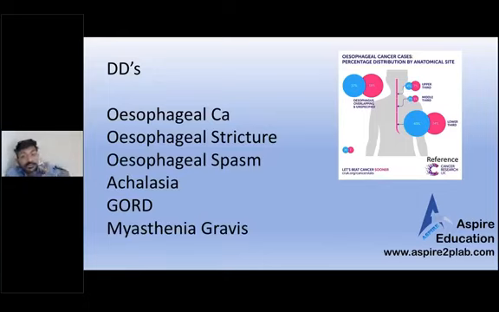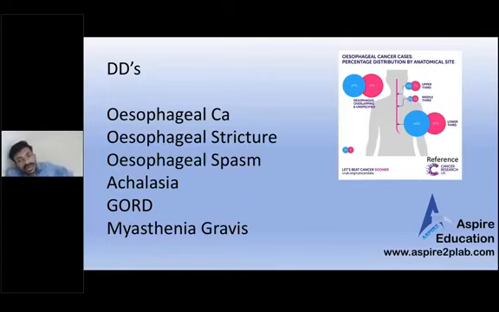So what's the differential? See, the patient is 60 with dysphagia. The first thing should be esophageal carcinoma. That should come to your mind. Ask about weight loss, appetite loss, and anemia symptoms. Second is esophageal stricture. For example, if the patient had corrosive ingestion, that can lead to stricture.